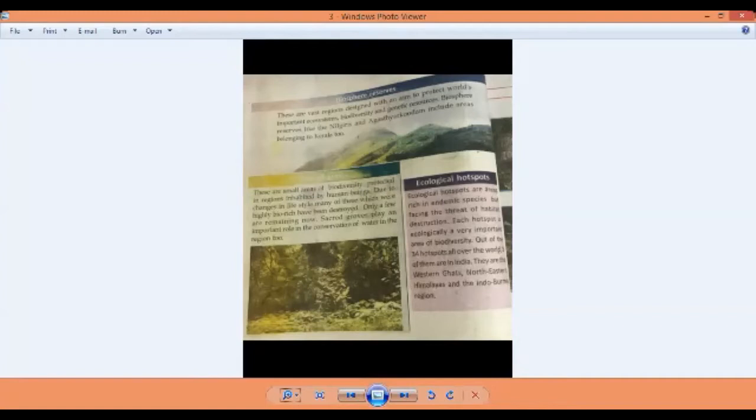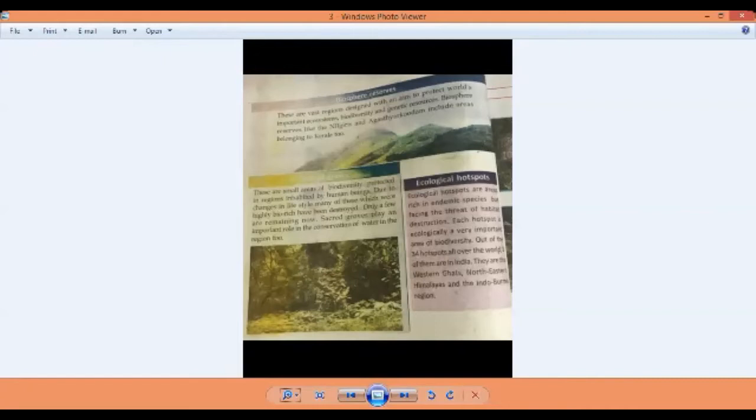Due to changes in lifestyle, many of these which were highly biorich have been destroyed. So our lifestyle has changed due to the interference of humans, and nowadays sacred groves are very less in number. Only a few are remaining now. Sacred groves play an important role in the conservation of water in the region too, as these sacred groves consist of so many trees in that place, and they protect the water resource in that area also.